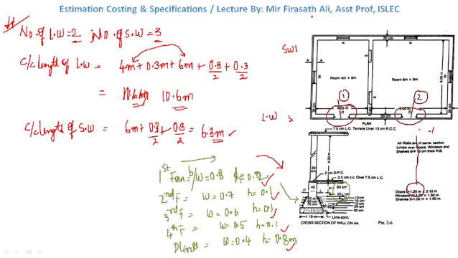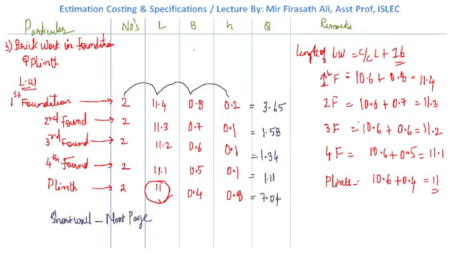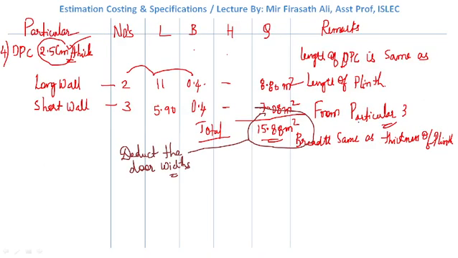So we need to deduct 1.20 into 2. We have 2 doors, and 1.20 meter is the width of one door. So we need to make the deductions.